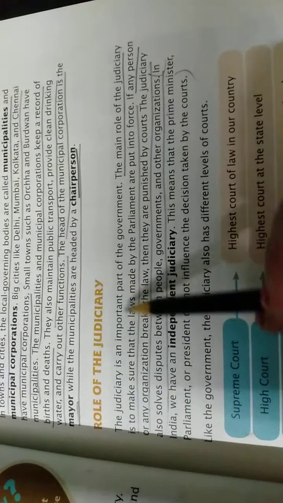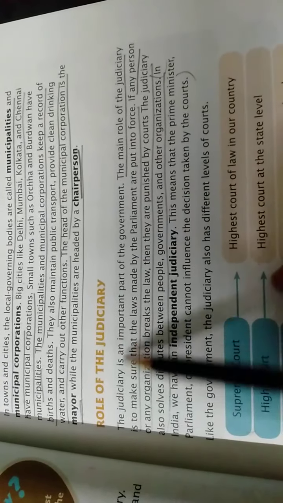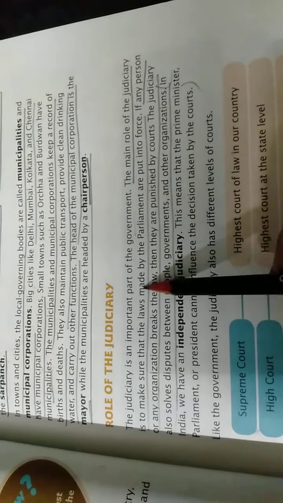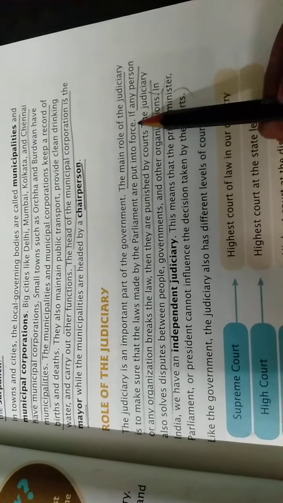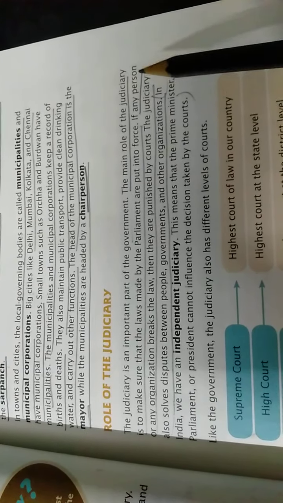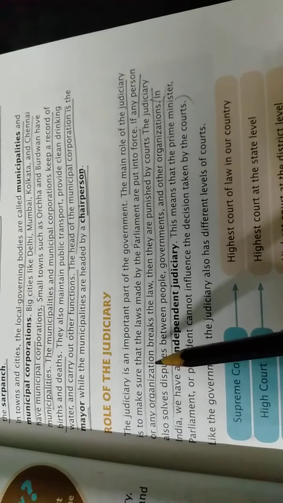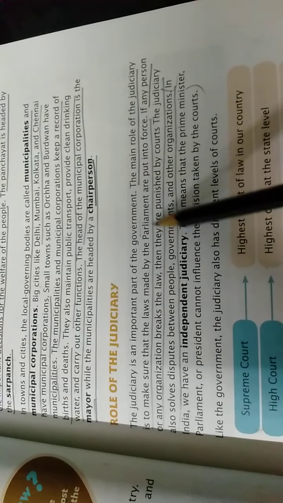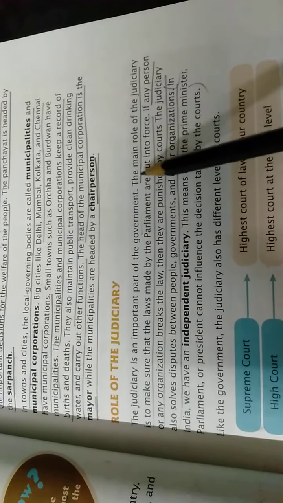Now the role of the judiciary. The judiciary is an important part of the government. The main role of the judiciary is to make sure that the laws made by the Parliament are put into force. So the main role of the judiciary is to make sure that whatever laws are made by the Parliament are implemented in every part of the country or not.